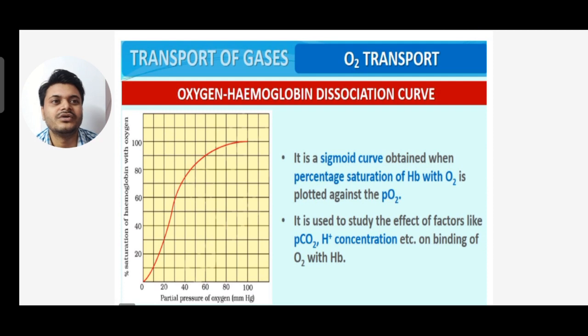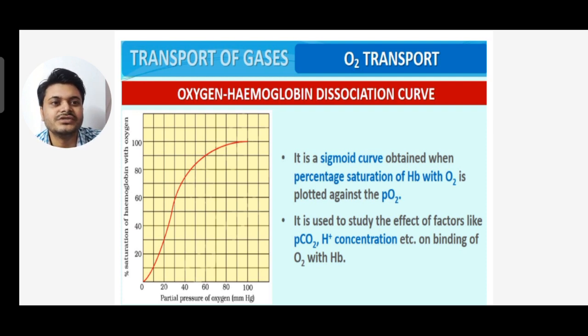You can see the oxygen hemoglobin dissociation curve. This curve is important. It is a sigmoid curve, an S-shaped curve, obtained when the percentage saturation of hemoglobin with oxygen is plotted against the partial pressure of oxygen. On the x-axis there is the partial pressure of oxygen, and on the y-axis the percentage saturation of hemoglobin with oxygen.